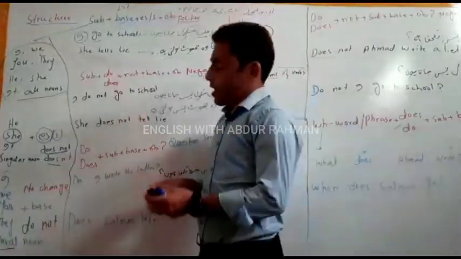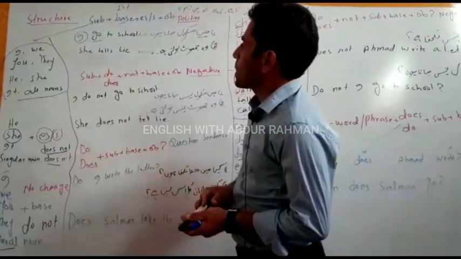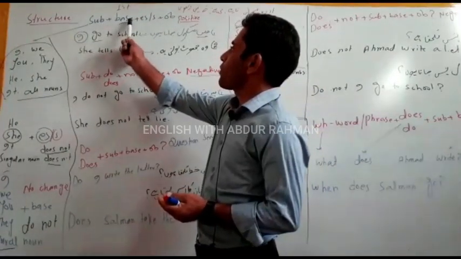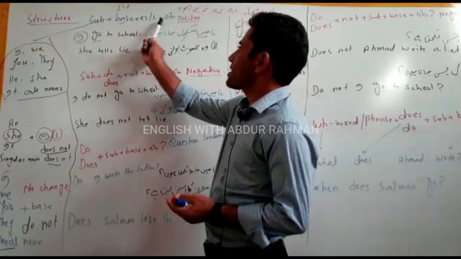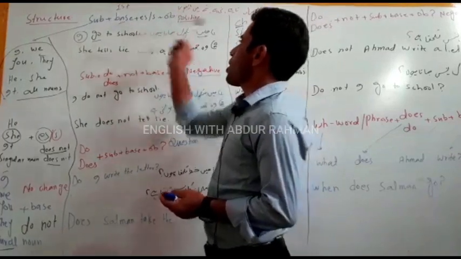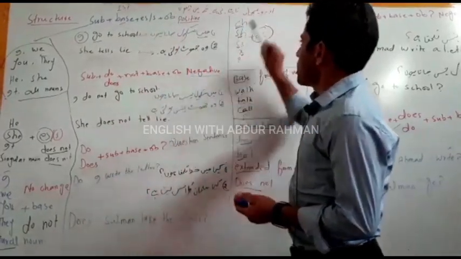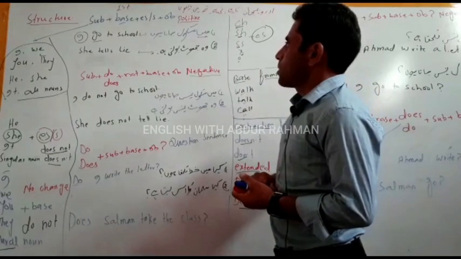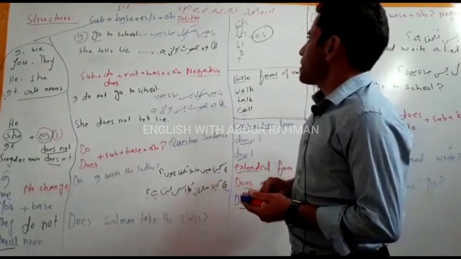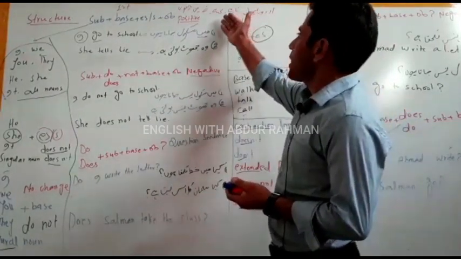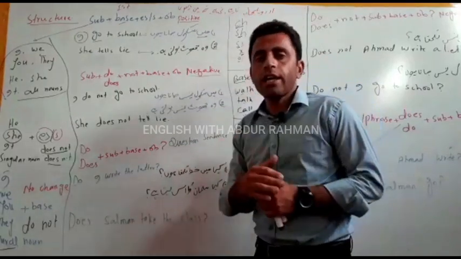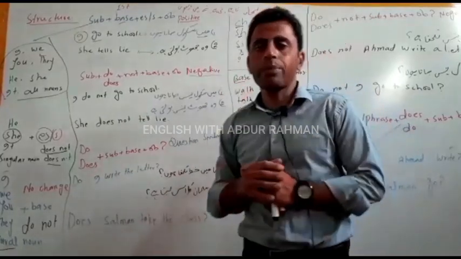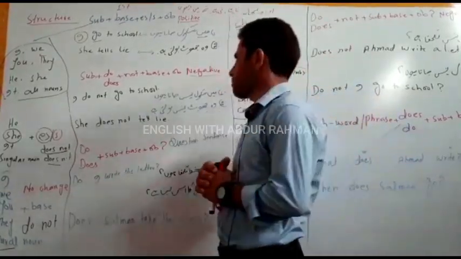So dear students, अब आती है structure की तरफ. So structure of simple present tense: subject plus base form of the verb plus es or s, then object. It is the structure of positive sentence. At the end of Urdu sentences, we will see ta hai, ti hai, te hai, ta ho. मतलब जब उर्दू सेंटेंस के आखिर में ये आए, तो हम इसको कहेंगे सिंपल प्रेजेंट टेंस. ये हमारे पास सिंपल प्रेजेंट टेंस की सेंटेंसेस होंगे.